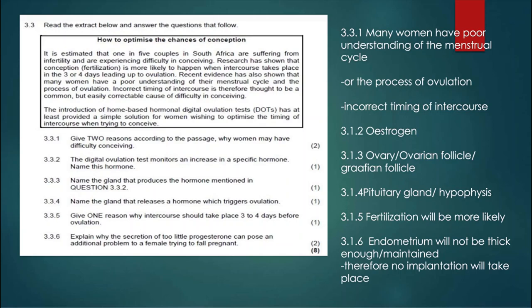Give one reason why intercourse should take place 3 to 4 days before ovulation: because fertilization will be more likely to occur during these days. Explain why the secretion of too little progesterone can pose an additional problem to a female trying to fall pregnant. So what is the importance of progesterone? It maintains pregnancy. It also thickens the endometrium further. So the answer is that the endometrium will not be thick enough or maintained, therefore no implantation will take place.